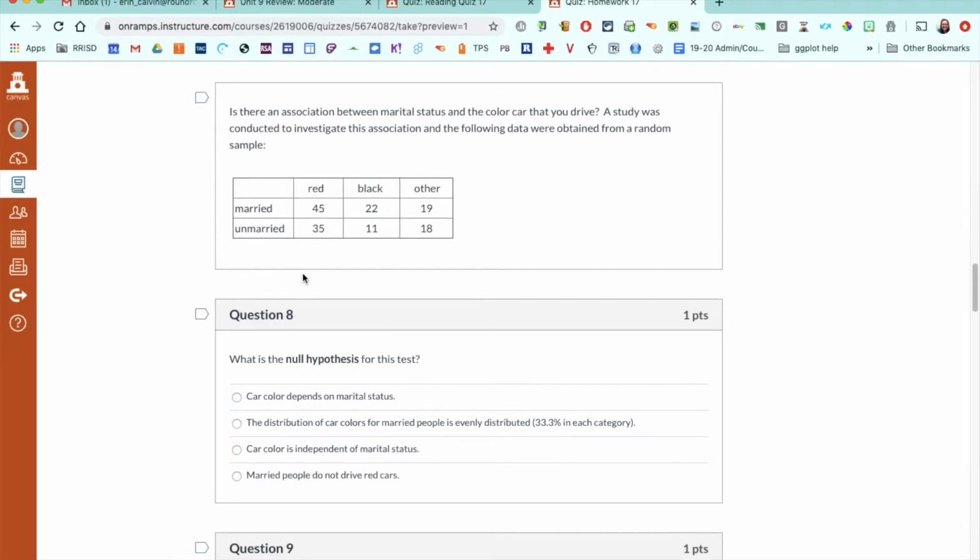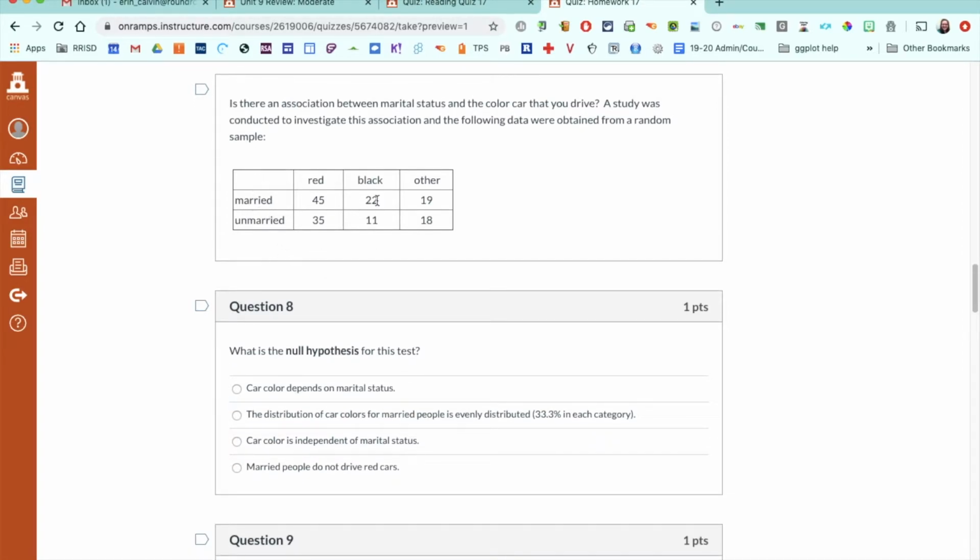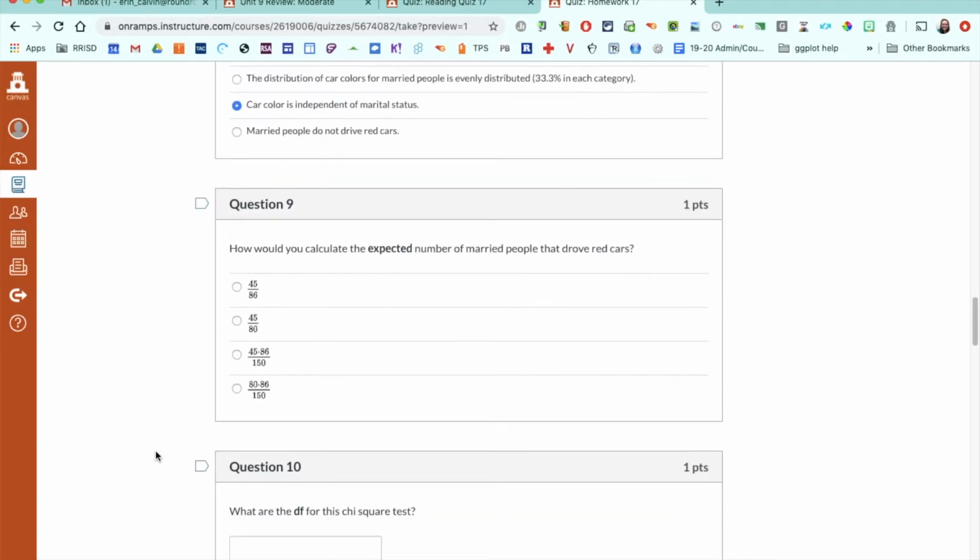The null hypothesis would basically be that marital status is unrelated to the color of your car, or that there is no relationship between them, there's no association, they're independent. So that would be this one, car color is independent of marital status. It has nothing to do with it, that your marital status does not impact at all the color of your car.